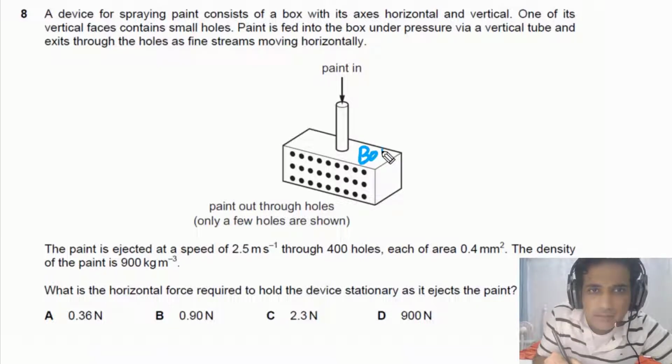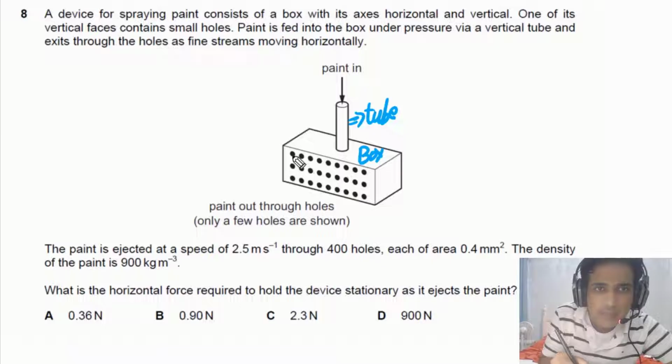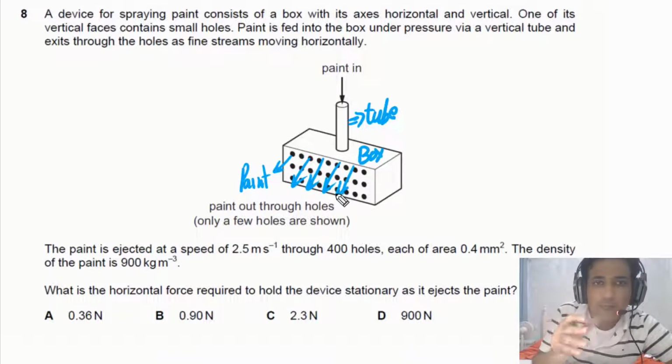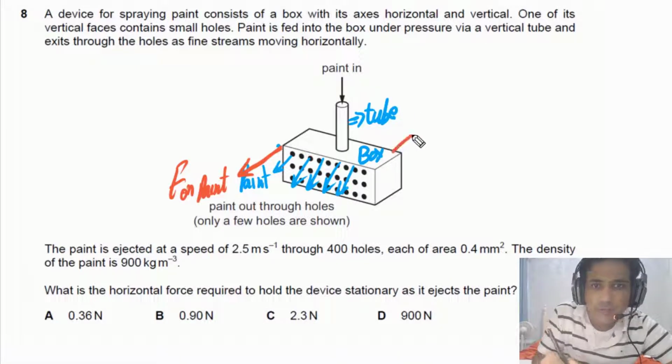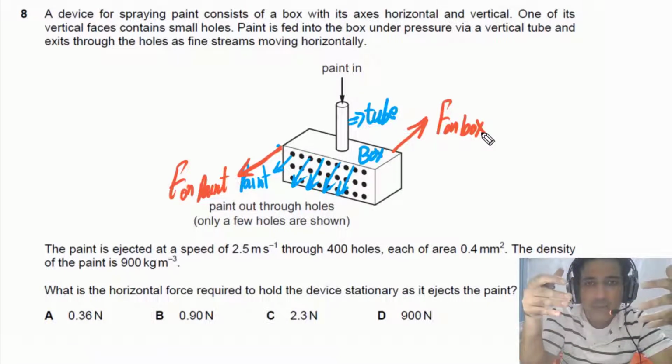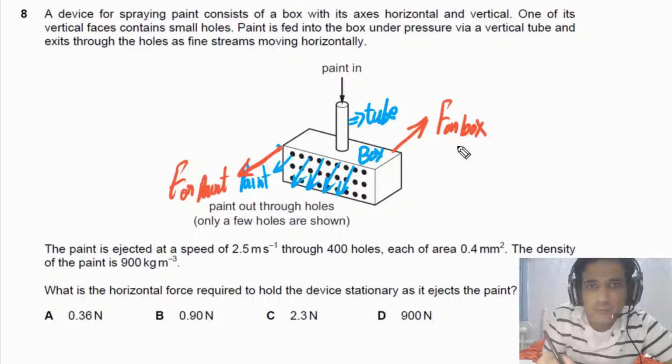For this question, it is given that paint is fed into the box. So this one is the box and this one is the tube. The paint is fed into the box via this tube and the paint is coming out of the box, so this is the direction of the paint. When the paint is coming out, it means there is a force on the paint, and this force is by the box. There is also a reaction force on the box. Action and reaction have to be equal in magnitude, but opposite in direction.